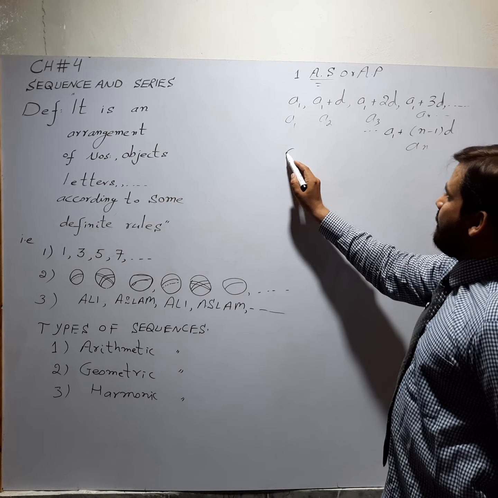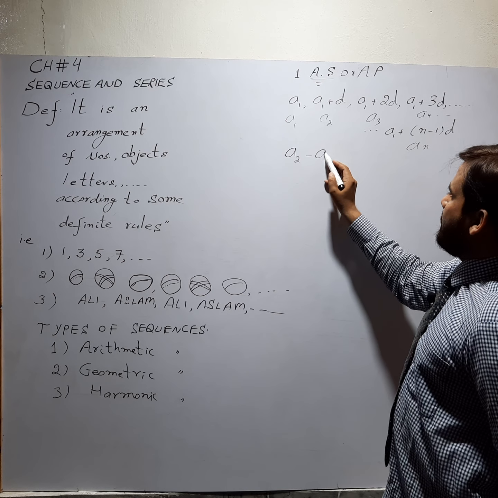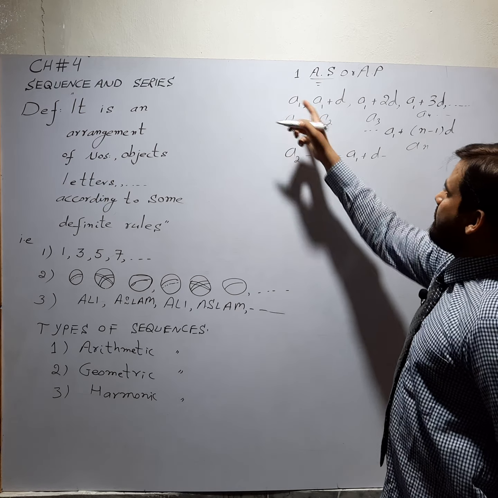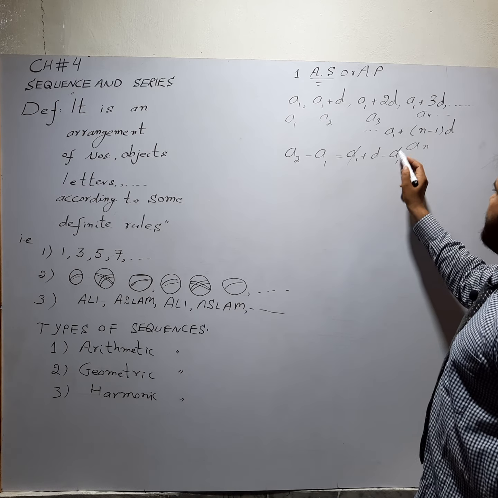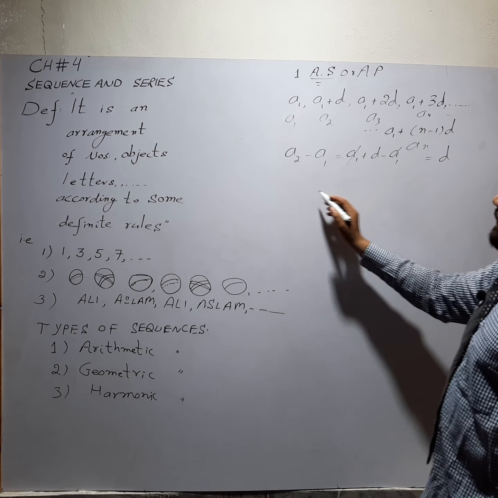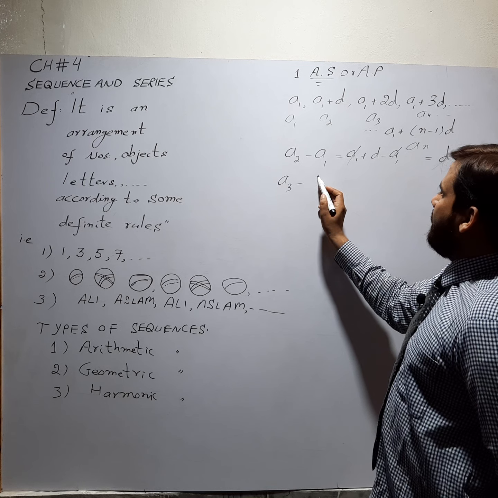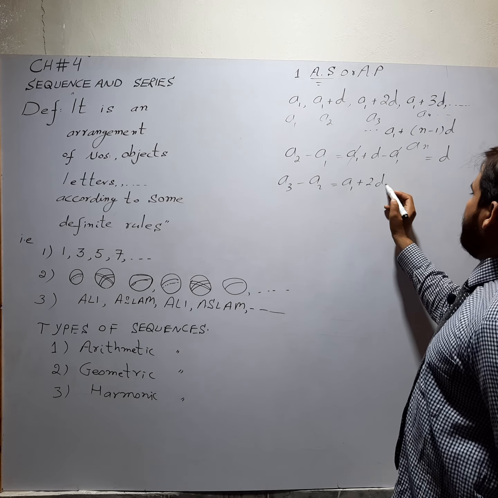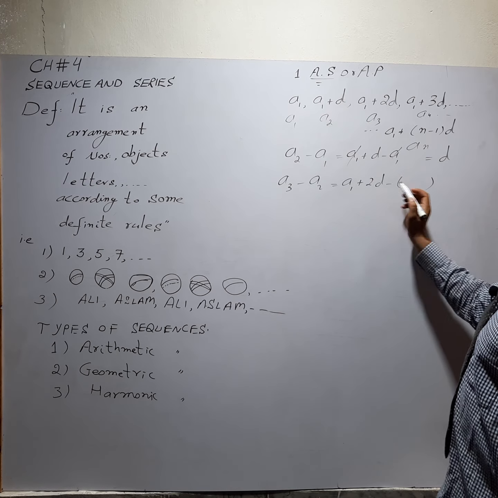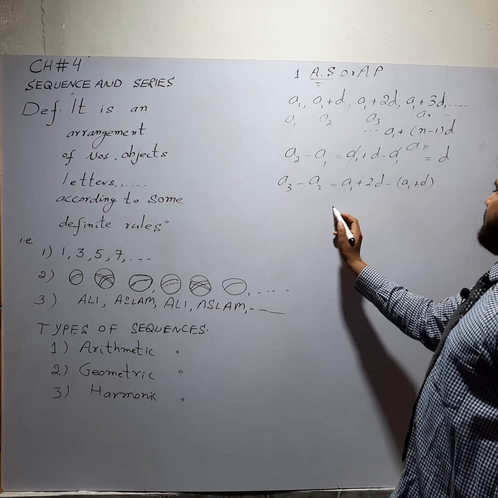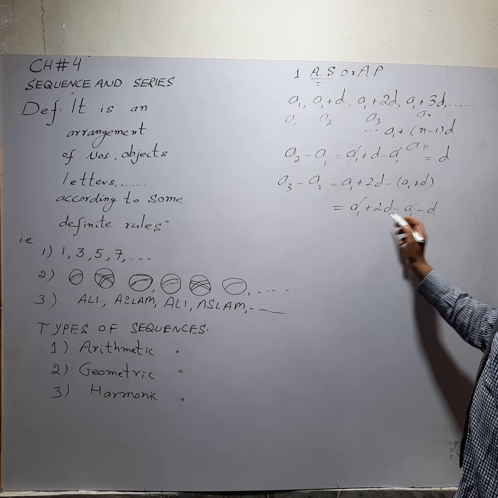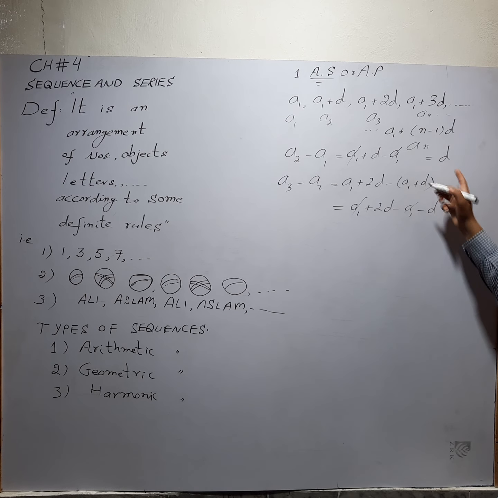For example, if we subtract the first term from the second term, the second term is A1 plus D minus the first term A1. After simplification there is D. If we subtract the second term from the third term, the third term is A1 plus 2D minus the second term which is A1 plus D. This is A1 plus 2D minus A1 minus D. After simplification this is D. So this D is called the common difference.